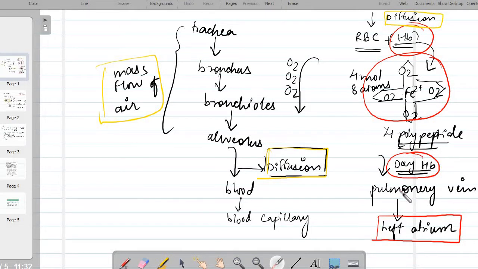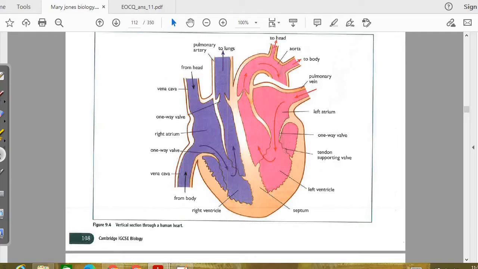So basically now oxygenated blood, you can see, right? It will come into the pulmonary vein. For this, you can take the reference of the picture right here from transport of animals. So pulmonary vein is the one which carries oxygenated blood towards the heart.